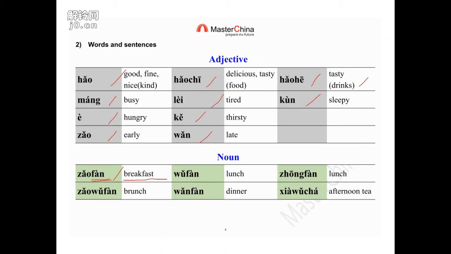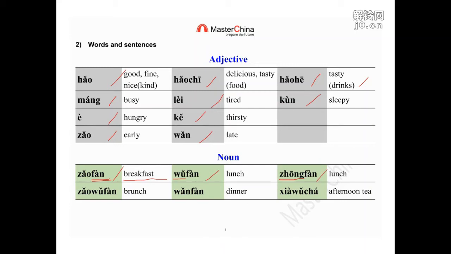This is 早. Then for the noon, remember I explained, because it's the middle part of the day, we call it 中午. 午 means noon, 中 is middle. So we can use 午 or 中 for the lunch meal. It is 午饭 or 中饭. These 2 words both mean lunch. You can use either of them.